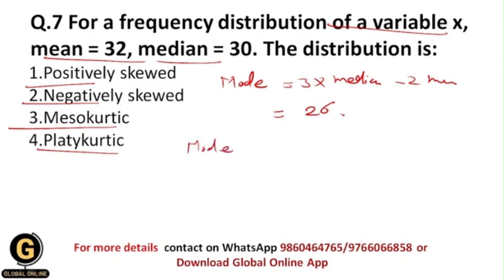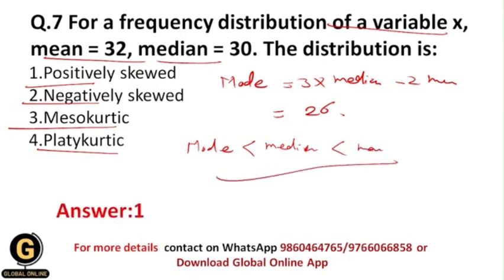Now whenever you see these values, mean 32, median 30 and mode 26, you will understand that mode is less than median, which is again less than mean, and that's why this would be a positively skewed distribution. Because in a positively skewed distribution, the value of mean is greater than median and the value of median is greater than mode. But in a negatively skewed distribution, exactly the opposite occurs.